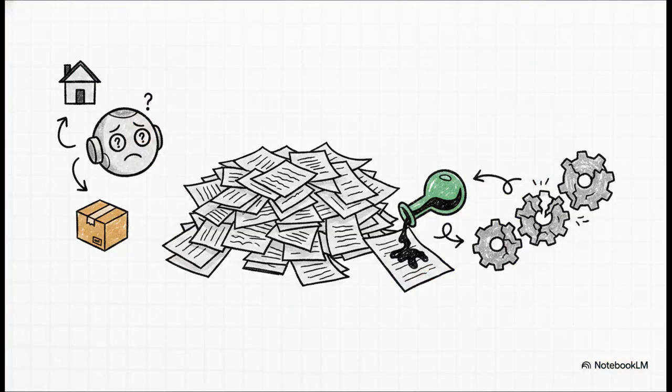So what's actually going wrong when we try to scale current deployments past simple toy examples? Well, you hit what I like to call the messy desk problem. Because these flat systems lack a persistent shared state, you get things like context clash. Imagine an agent retrieving an old shipping address and a new one at the exact same time, basically forcing it to guess. Or even worse, context poisoning, where a hallucination is stored, retrieved, and then used to justify a completely new faulty decision. Those errors just compound in this endless feedback loop until the entire workflow is derailed.